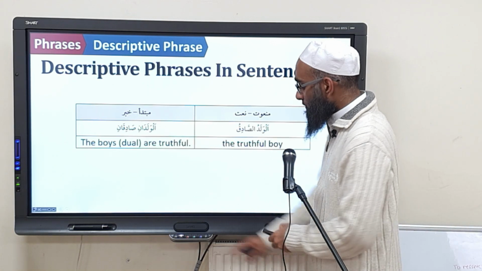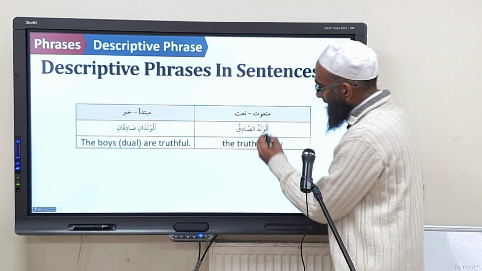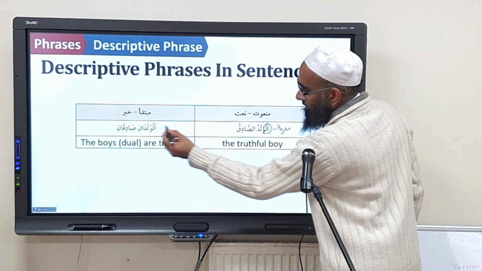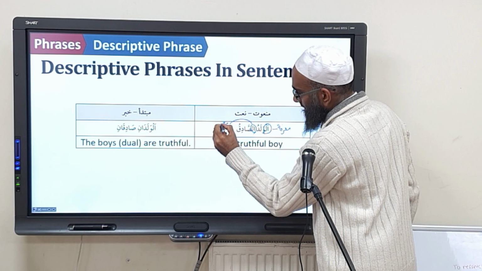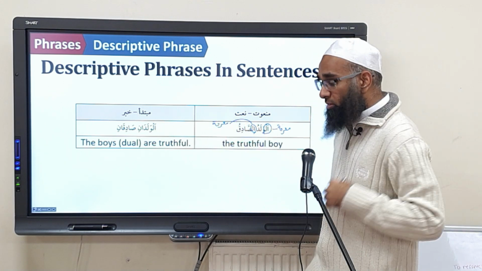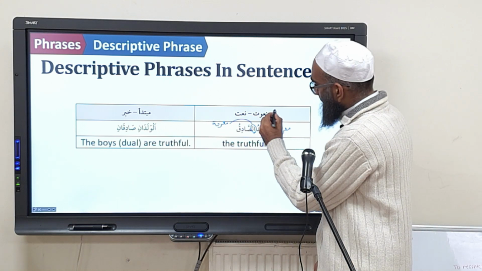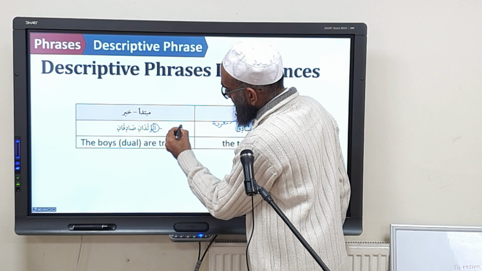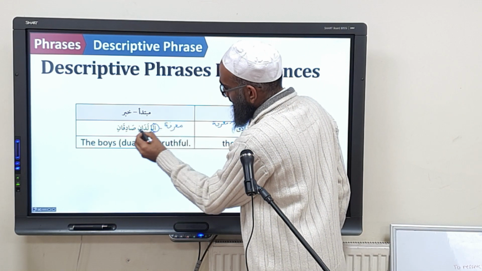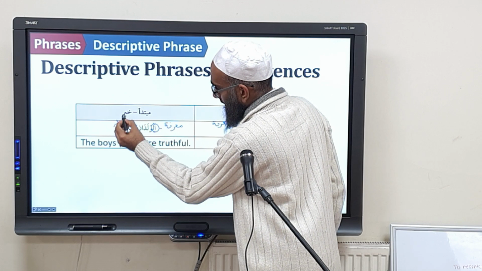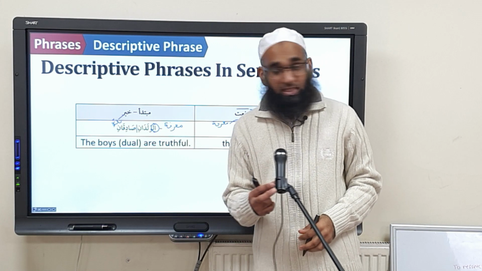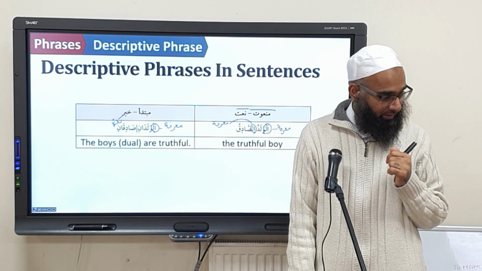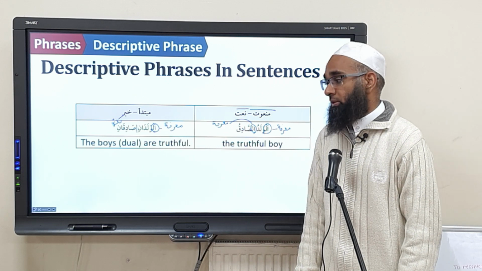Okay, so let's look at this example here. We have here al-waladu sadiqu. So in this example, this is ma'rifah. This is also ma'rifah. Because both of them are ma'rifah, this is going to be what? Man'oot and na'at. The same two words you put across here, this is ma'rifah. And this is nakira. They disagree in the D. So what does it become now? Mubtada khabar. Are you following? That's the only difference between the mubtada khabar and the man'oot na'at.